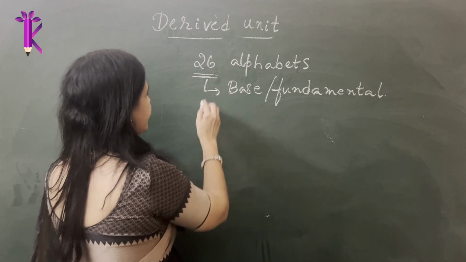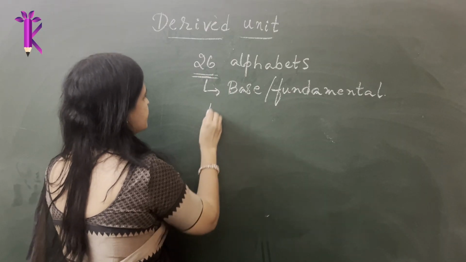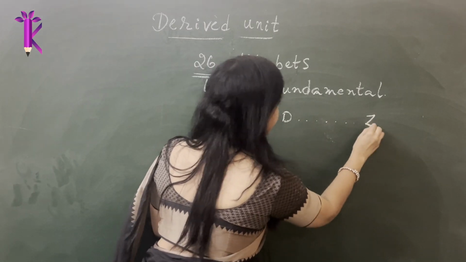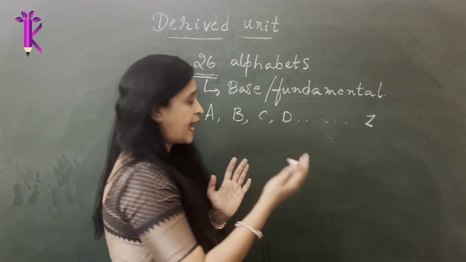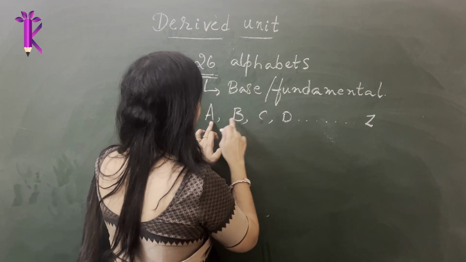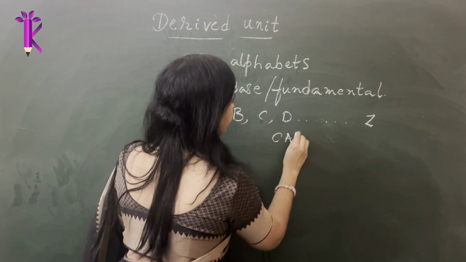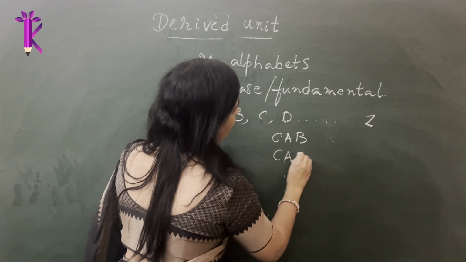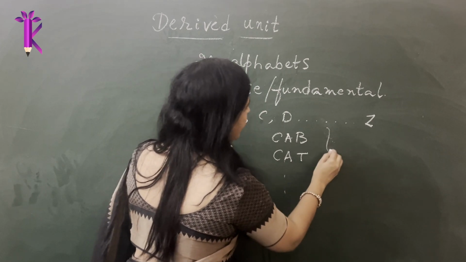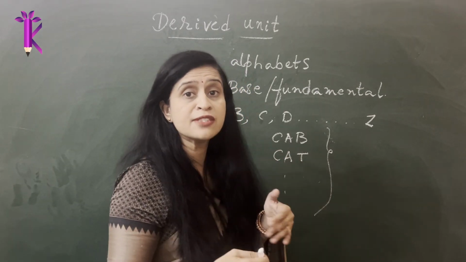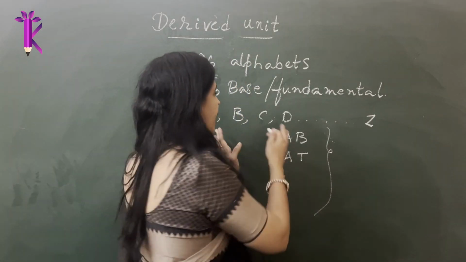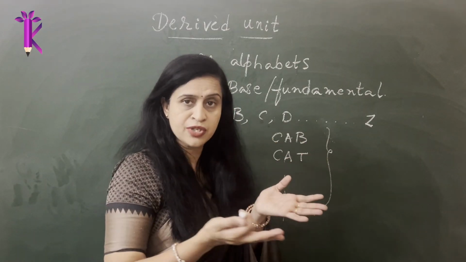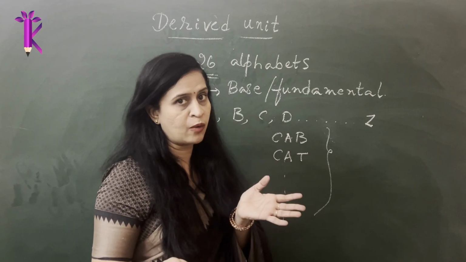Now, using these basic alphabets from A, B, C, D up to Z, you combine them. You combine C with A and T, you make the word cat, right? And you combine them in different ways: cat, apple, physics. You make millions and millions of more words, which we use in our everyday language to communicate.